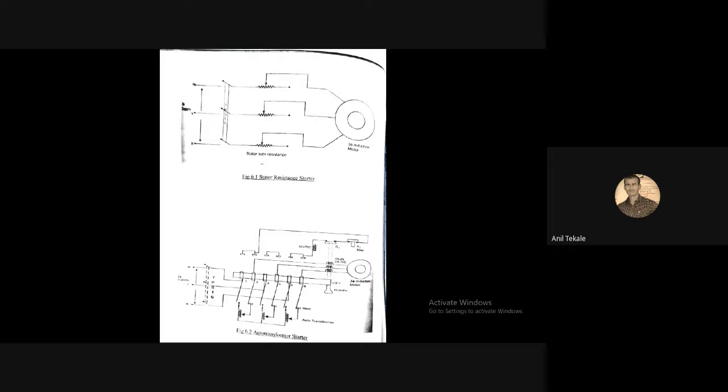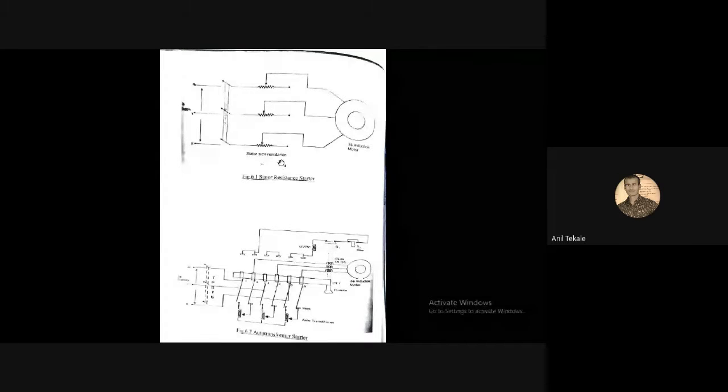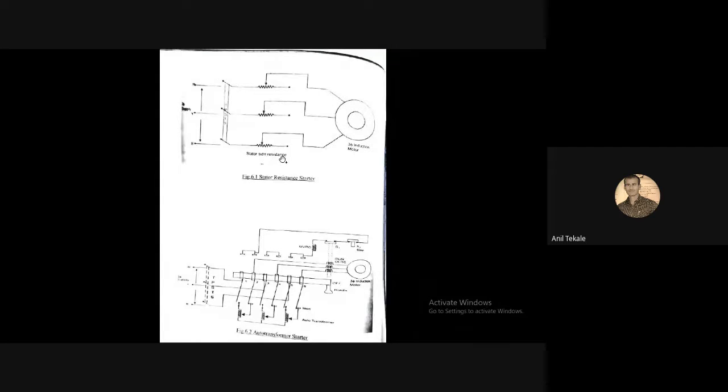Here, the first type of starter, which is used for the induction motor, is the stator resistance starter. In this stator resistance starter, you can see a three-phase supply, RYB, that is red, yellow, blue, given to the motor. Then on the stator side you can see the stator side resistance. This stator side resistance is used to reduce the voltage.